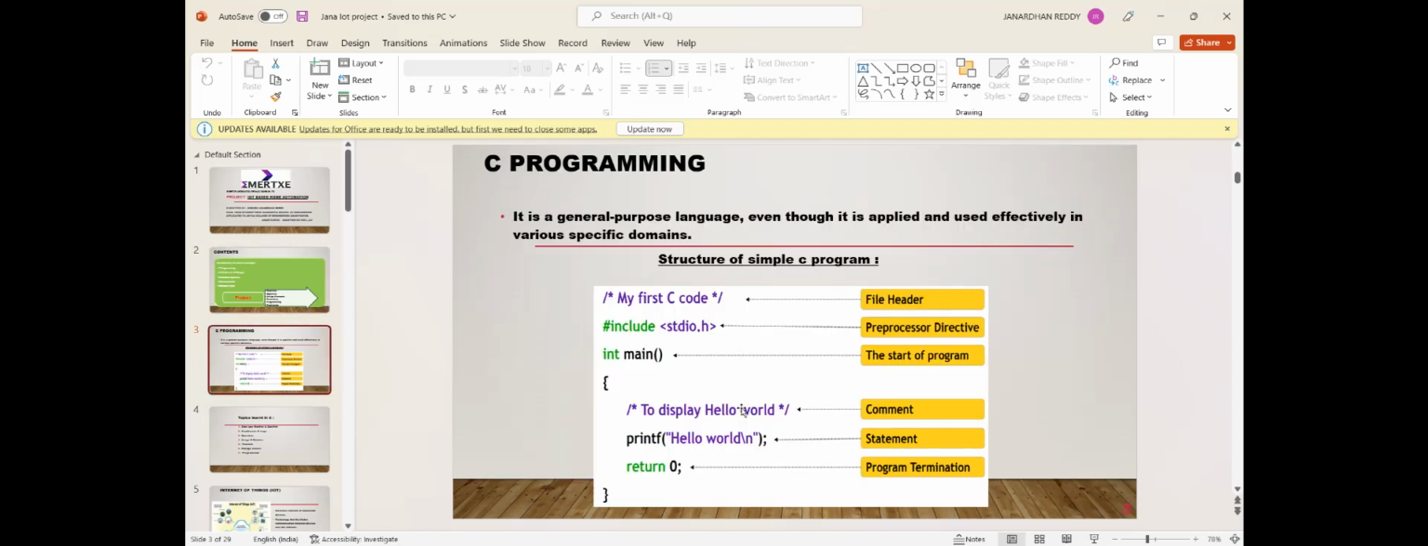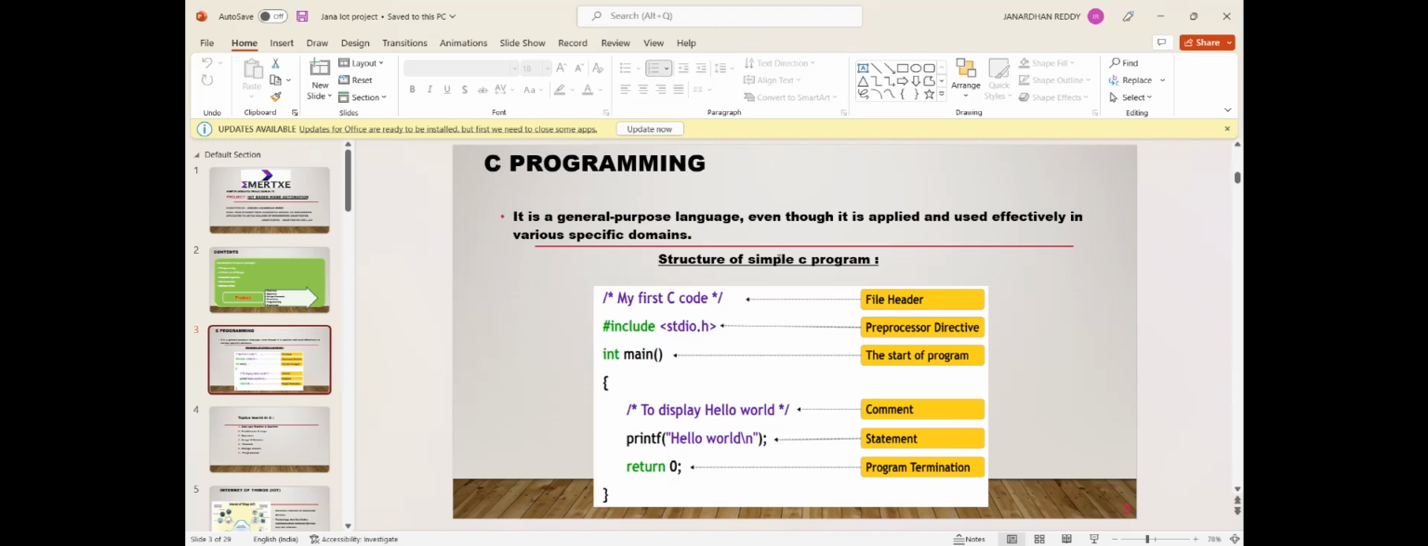Next, C programming. What is C programming? It is a general purpose language, even though it is applied and used efficiently in various specific domains. C is used for developing new applications, new games, and new software applications. So it is used in many applications in our daily life.